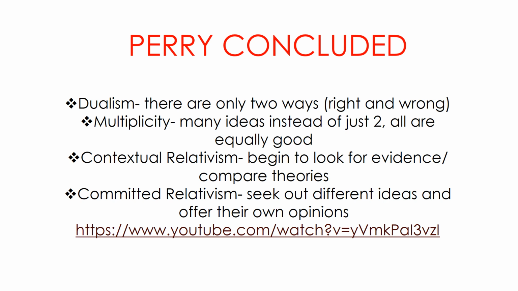Dualism. There are only 2 ways. This is when students believe that there is simply a right answer and a wrong answer, but nothing in between. The student then moves into multiplicity, where they believe that there are many ideas instead of just 2, and all are equally good and value many people's opinions.